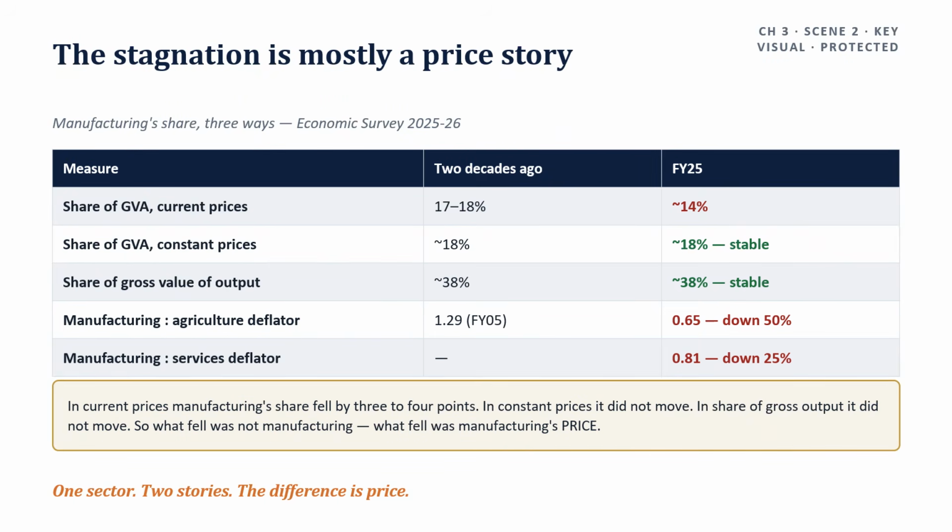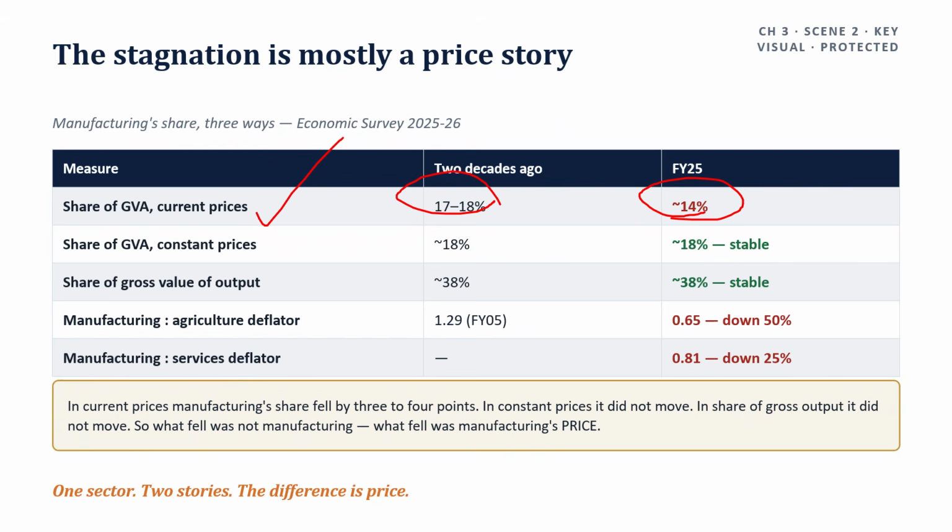Manufacturing share measured 3 ways from the Economic Survey 2025-2026: as a share of gross value added in current prices, 17 to 18% two decades ago, about 14% in financial year 2025.